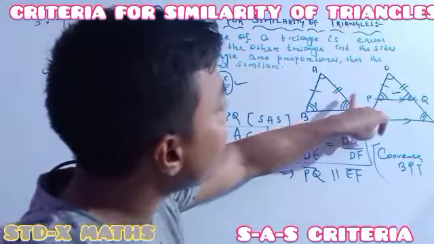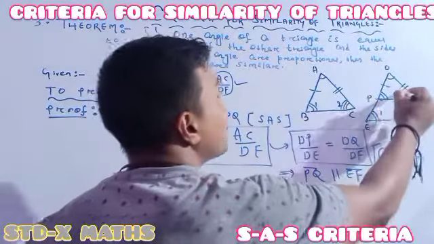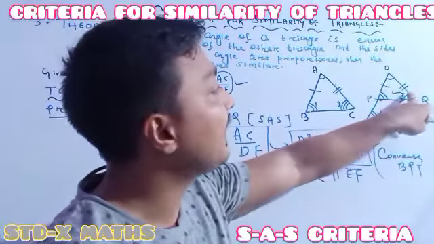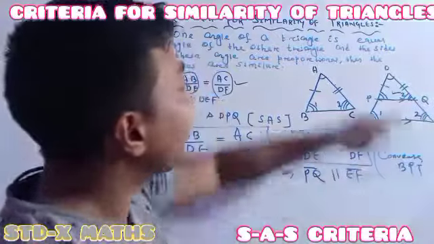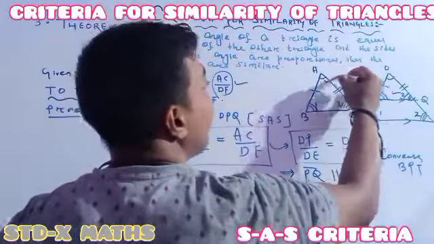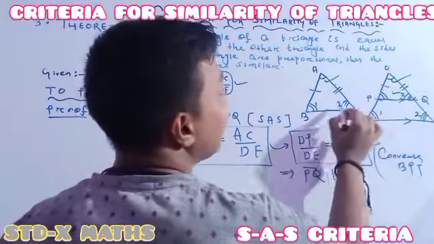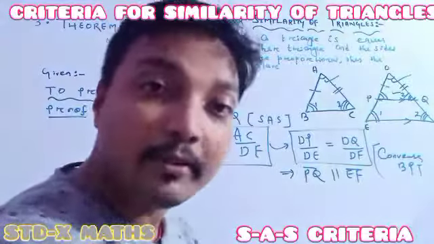Suppose this one is 2, this one is 2. But now after this parallel, corresponding angle, this one 2 means this one will be 2. Here it was given this angle was the same as this angle. Now I got this angle is the same as this angle. Whatever I have said, all these things you have to write.